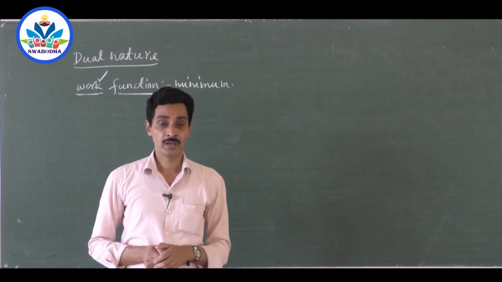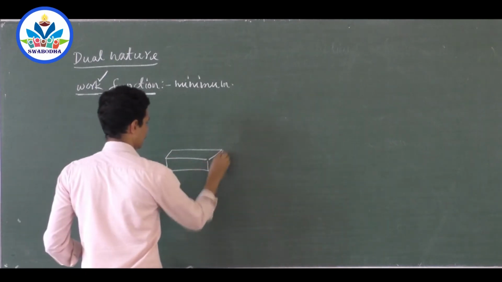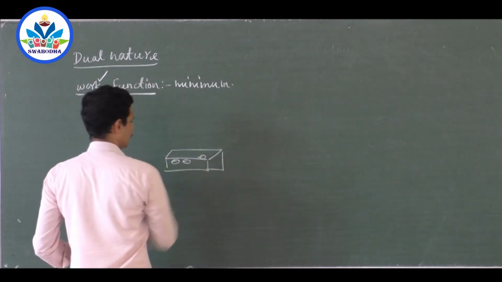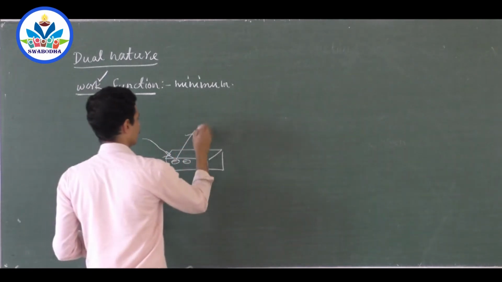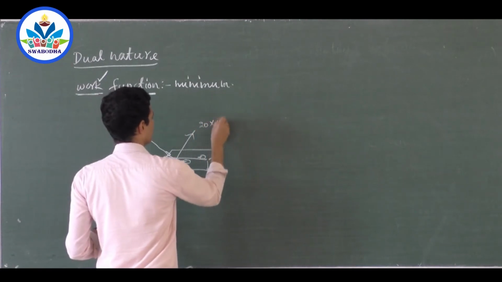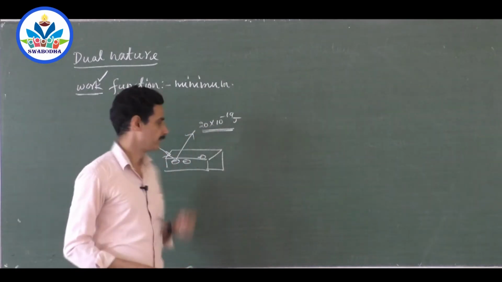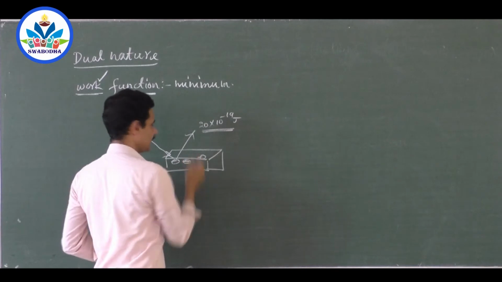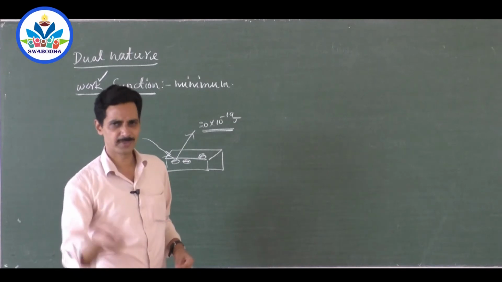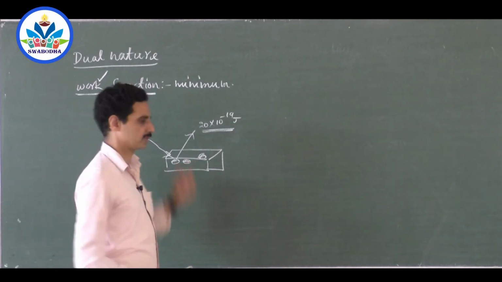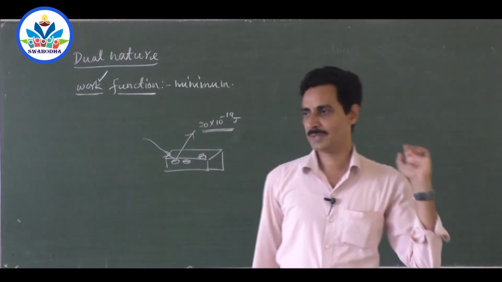For example, suppose this is a metal piece and electrons are on the surface, they can't come out. If you supply energy, say some 20 into 10 to the power minus 19 joules, you can remove the electron. Then what energy is required to remove this electron? Same. What energy is required to remove this electron? Almost the same. There may be a small difference depending on the position of electrons, but still you can say it is almost the same. For a material, work function is a constant. But from material to material, work function may change.